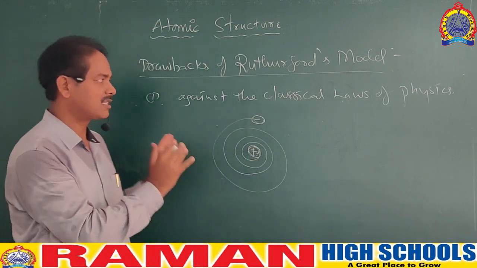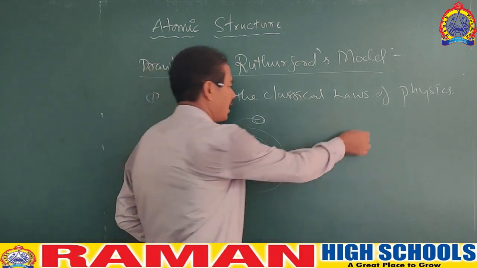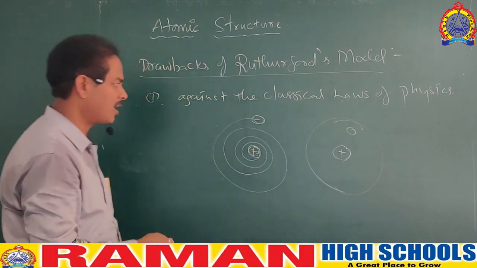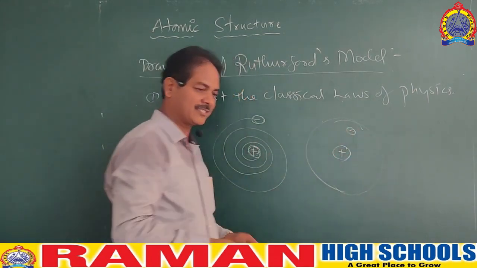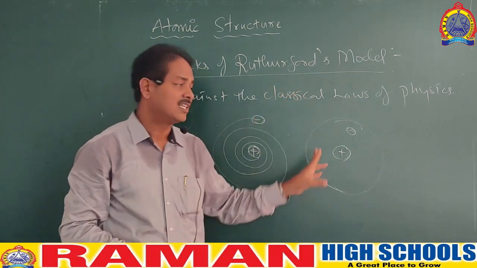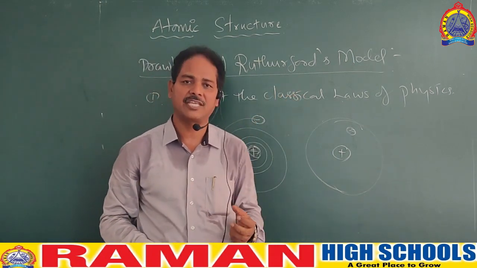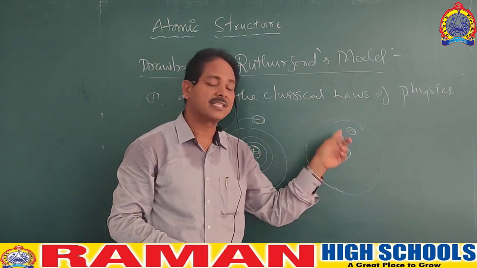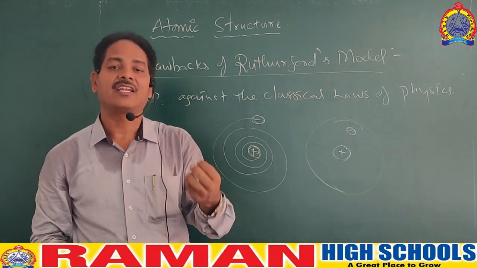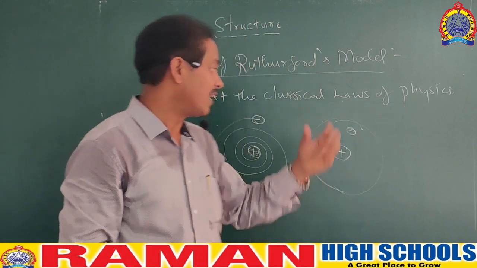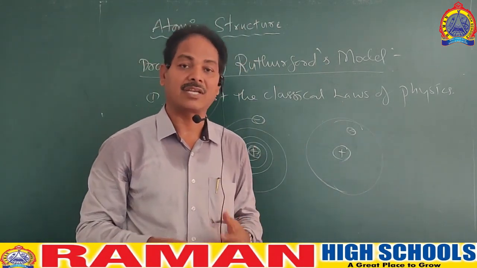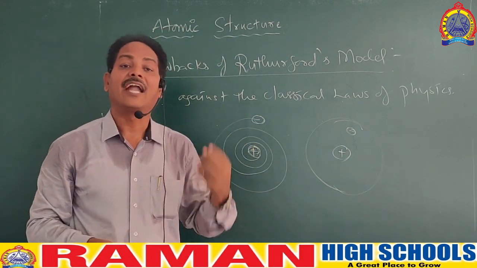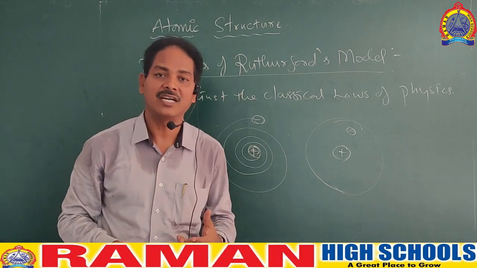If this classical law is applied to the atom, the atom also has a nucleus and electron. And according to Rutherford's model, electrons are revolving around the nucleus. Now when the electron revolves around the nucleus, it also should lose energy continuously and follow a spiral path, and finally the electron, by following the spiral path, comes closer and closer to the nucleus, and finally has to fall into the nucleus. If the electron falls into the nucleus, the atom collapses, but the atom is stable. So Rutherford failed to explain why the atom is stable, why it is not following the classical law.